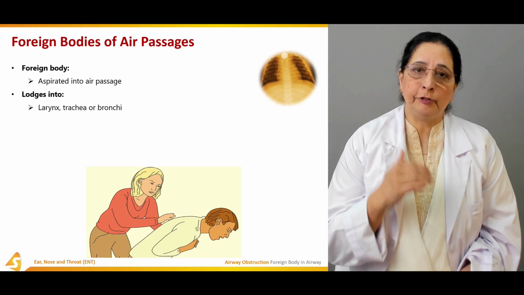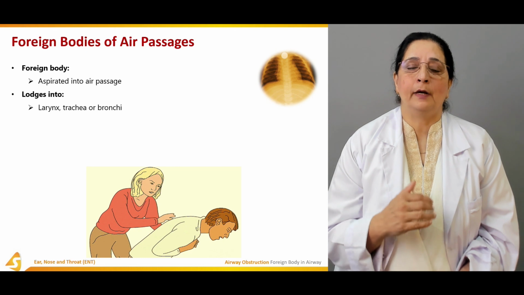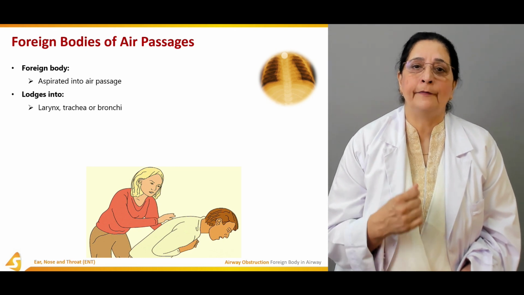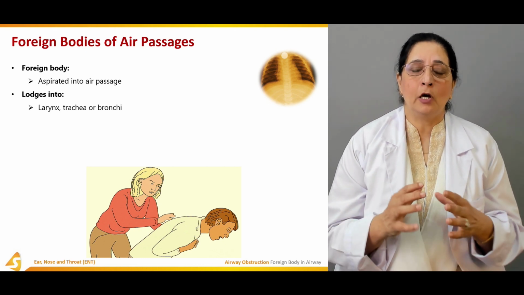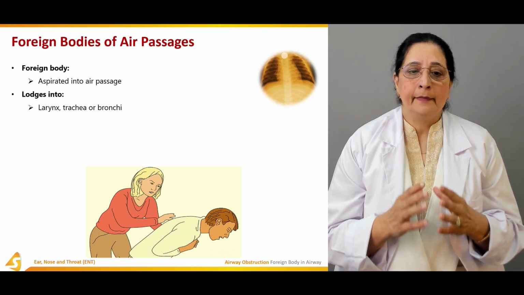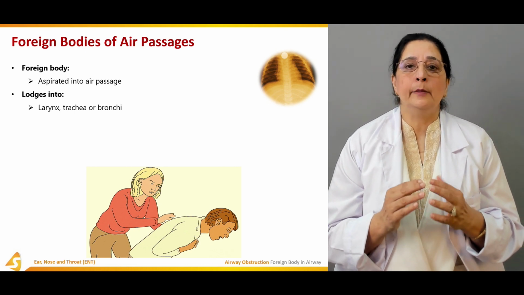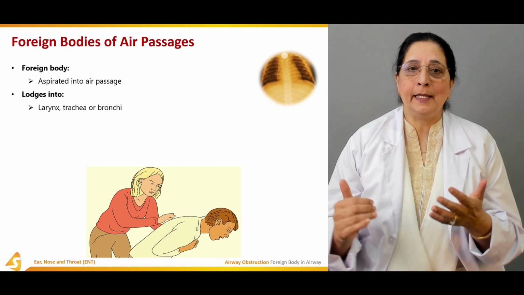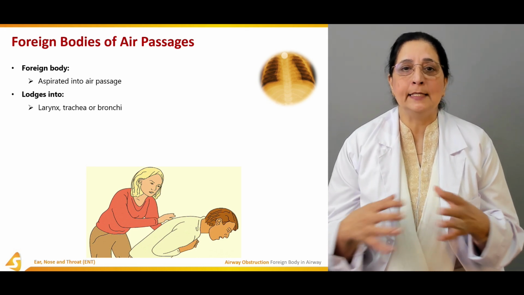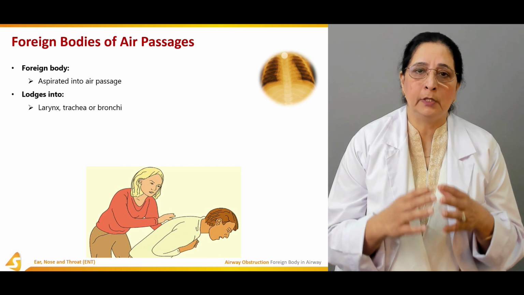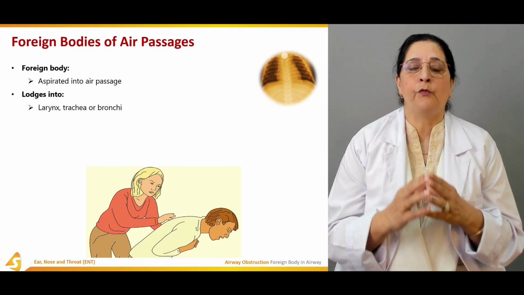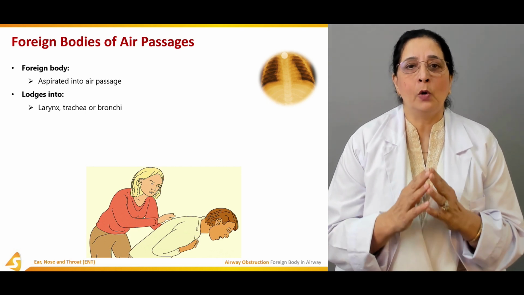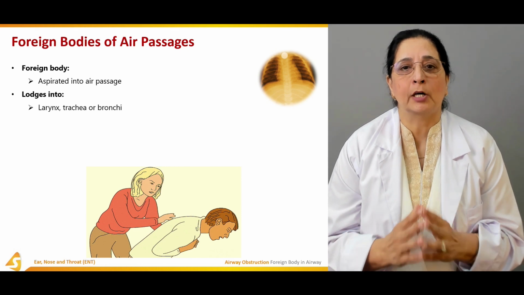So these are the three common sites of lodging of the foreign body. So it lodges into the larynx, then trachea or the bronchi. The trachea at the end divides into right and left bronchi. So these are the sites where the foreign body can go and lodge and cause obstruction.